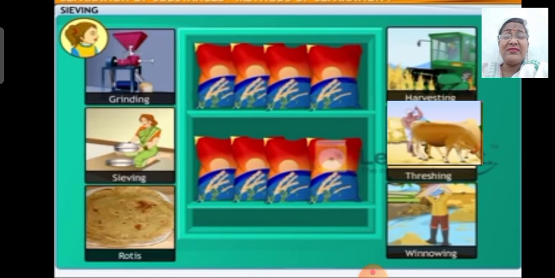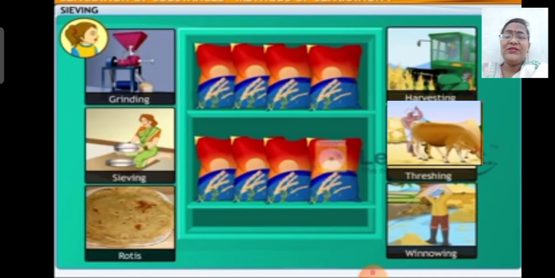There are different methods like harvesting, threshing, winnowing, grinding, sieving, and then our mother makes chapati directly. That's why we are not experiencing this hard work, and this may be a reason that we kids are wasting our food. Here Tina said, "From now onwards I will not waste a single piece of food."